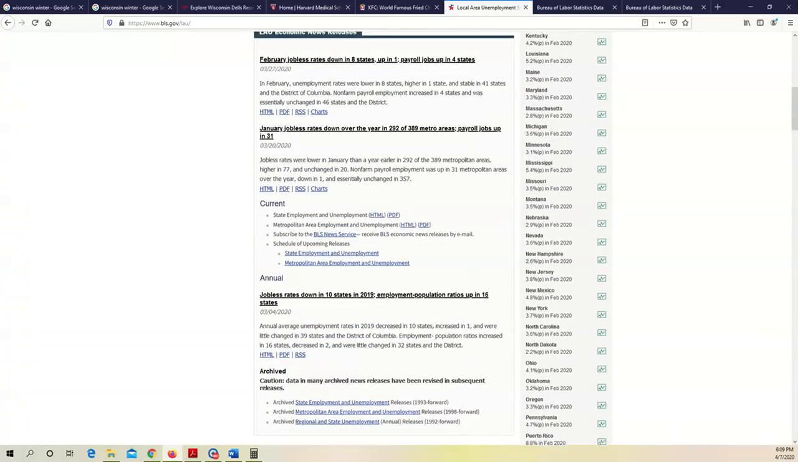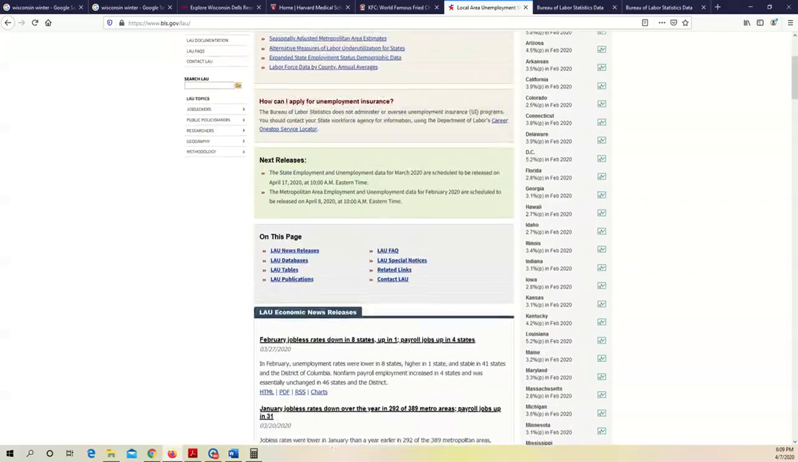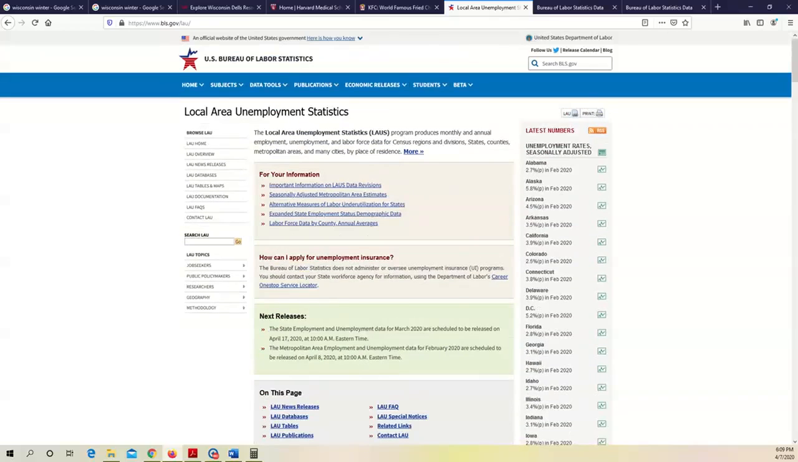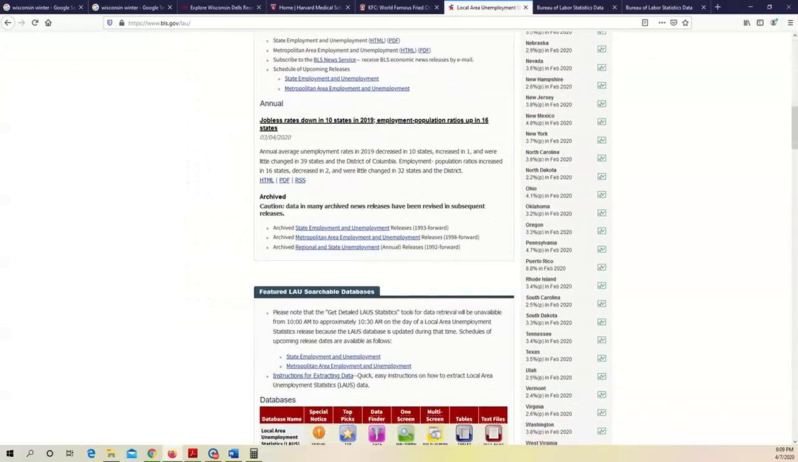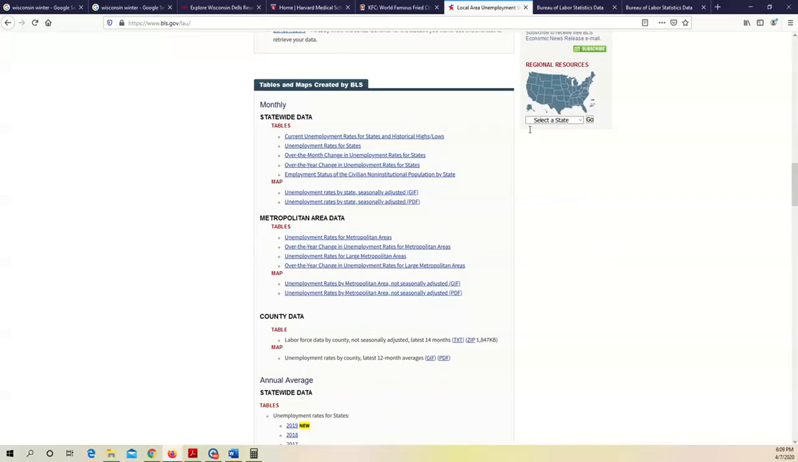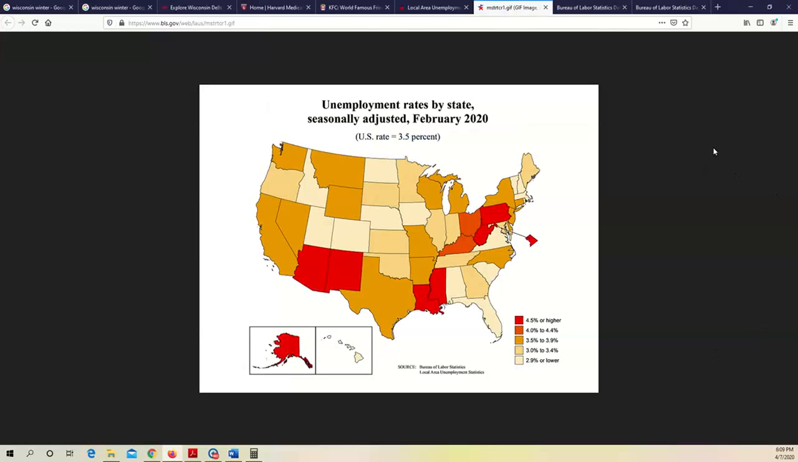If you want to have an overview of the entire nation across states, right? It's better to take a look at the map. So let me go to here. For monthly data, we have statewide data. I want to take a look at the map. Let me open this part. Here, that is February 2020, right?